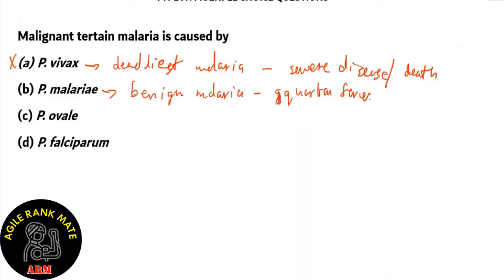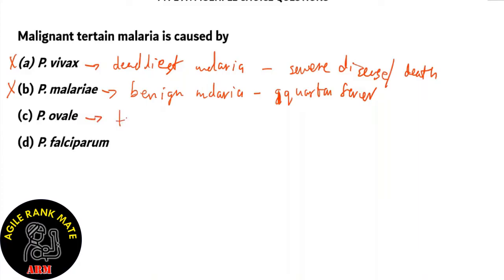So fever occurs in a person after an interval of 3 days. So if today someone has fever, then 3 days later, they will have the fever again. But in the middle, there won't be any fever. So this is known as quartan fever, and it is caused by Plasmodium malariae. Option B is incorrect.